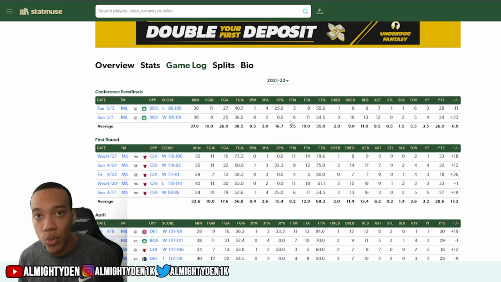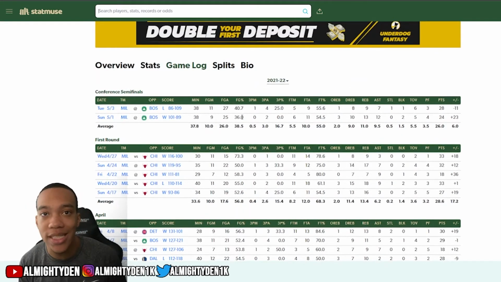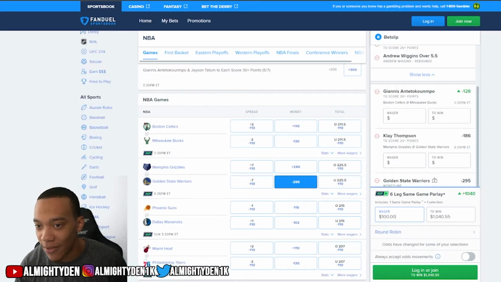series is tied 1-1. There is no Khris Middleton. He needs to take shots. He needs to score. So if he can increase his efficiency, which is 38% in this series, to close to about 56%, that's an easy 30. 56% last series, in April 54%, so 38% is not normal. But if he increases his efficiency, which I expect, we're just looking at averages here. I could definitely see him hitting 30. So that was a good risk-reward ratio for me. I take the play.